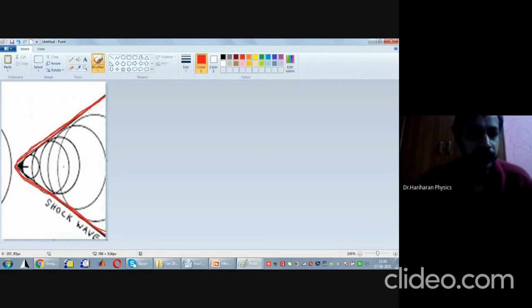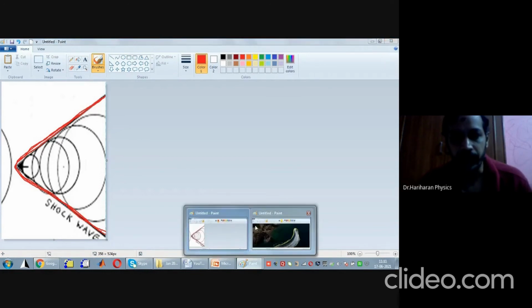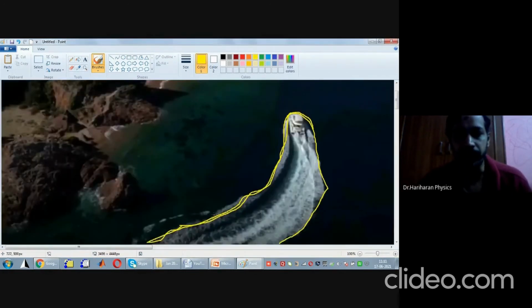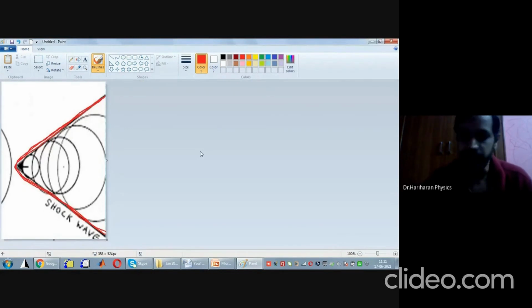The gas or the fluid will be subjected to a high value of compression. As I showed here in the case of water, this is the border in which the sound waves will be compressed to a high value. Then what happens? Once again, what is a shock wave? A shock wave is a surface that manifests as a surface of discontinuity in a fluid in which an object is moving at a supersonic speed.